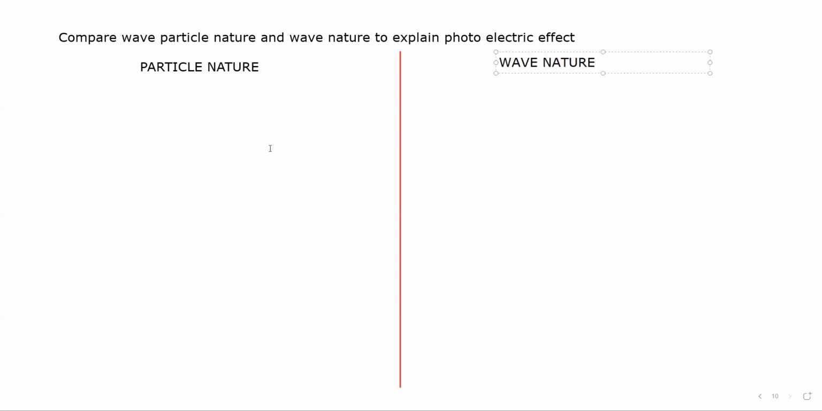According to particle nature, the particle nature explains the work function. According to particle nature, it states that a photon has a quantized energy. That's why there is a fixed amount of energy required to remove an electron. So particle nature actually explains the work function, but wave nature does not explain the work function.